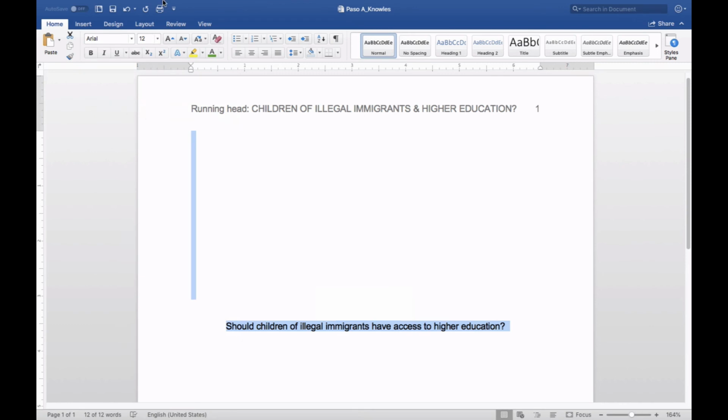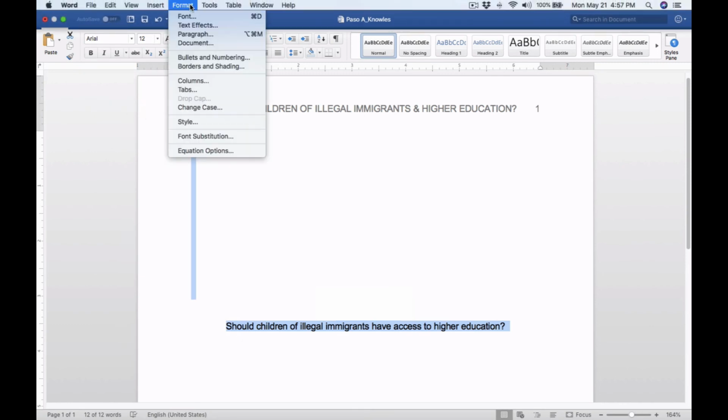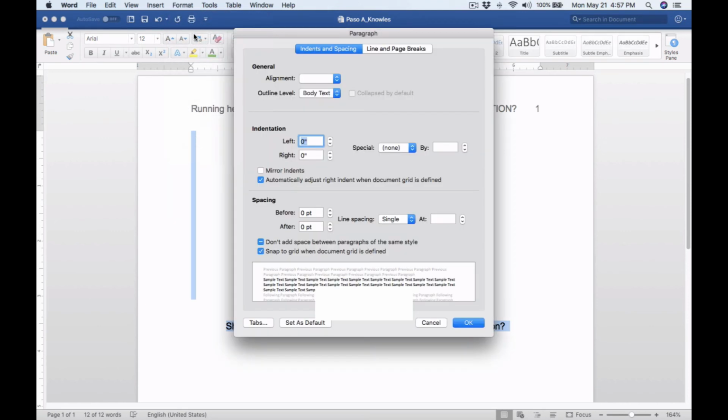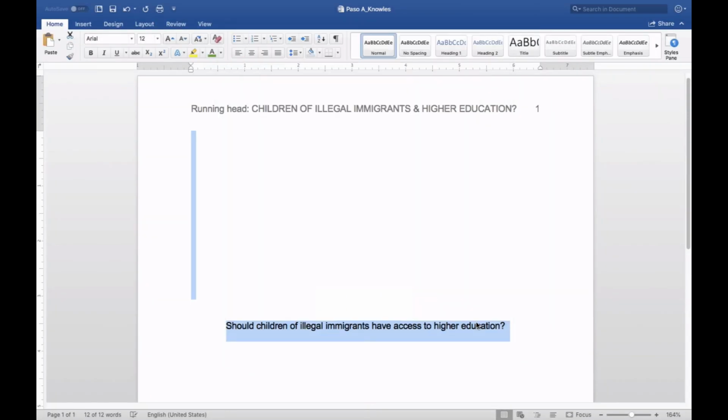And again, I need to check that my paragraph is formatted. And as you can see, it's not, because single is now present, so I need to change it to double. And as you can see here, there is a horizontal line, and this means again that there's more than one style of spacing. So I want it to be checked that for it to not add any spaces between paragraphs of the same style. I'm going to click OK.